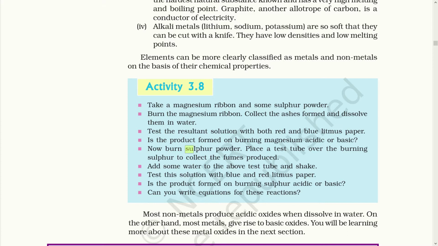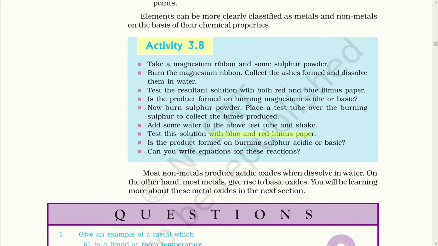The same process should be followed with sulfur powder. Here you have to place a test tube over the burning sulfur to collect the fumes produced, and you have to add some water into the test tube and shake it. Now we have to test it with the litmus paper, blue litmus and red litmus. Mostly you will observe that non-metals produce acidic oxides. That means sulfur will produce acidic oxide when dissolved in water, and on the other hand, metals, like magnesium, will produce basic oxides. You will be learning more about these metal oxides in the next section.